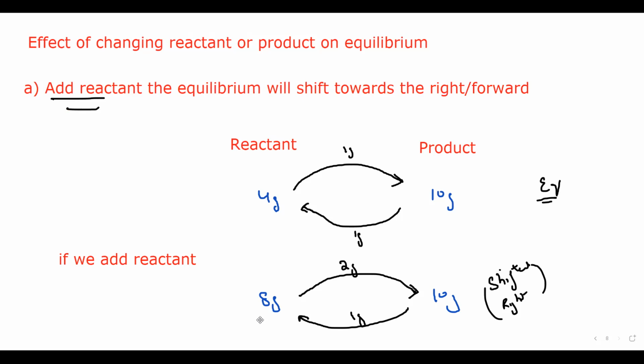The second part, if we remove the reactant. The first one we were adding a reactant, and the second one we are removing the reactant. So in the beginning the reaction is in equilibrium, so we have reactants, and the reactants are forming a product.